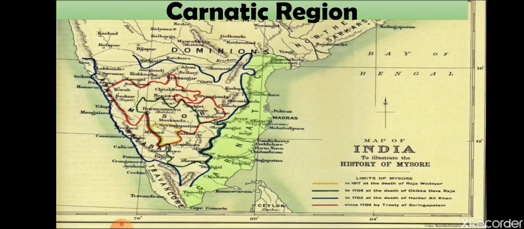So this is the whole story of the Carnatic Wars. You will be able to understand this better in senior classes. But this much only you have to know, that the Carnatic Wars were a series of three wars that took place from the year 1744 till 1763 between the English East India Company and the French East India Company in the region of Carnatic, that is in South India. The result was that the Britishers won and became the dominant foreign power in India.